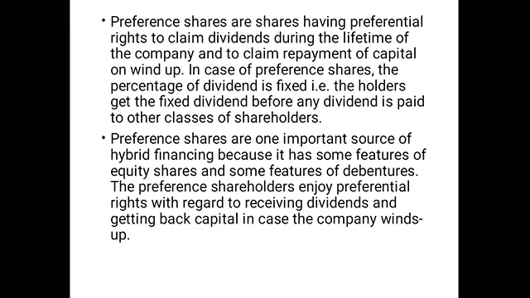That means whether the company earns a profit or incurs a loss, the return it has to pay to the preference shareholders is fixed. So the rate of dividend will be fixed, and whatever the situation, they get a fixed return. The advantage is that when the company is making a low profit, it doesn't make any difference to the preference shareholders, because they are going to get a fixed return. But the disadvantage is that when the company is making a higher profit, they are not going to earn any extra returns. They get the same fixed return.